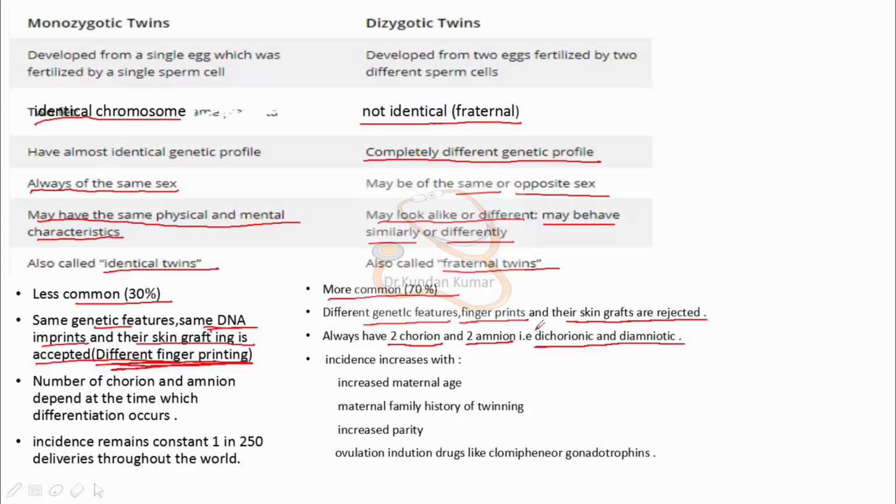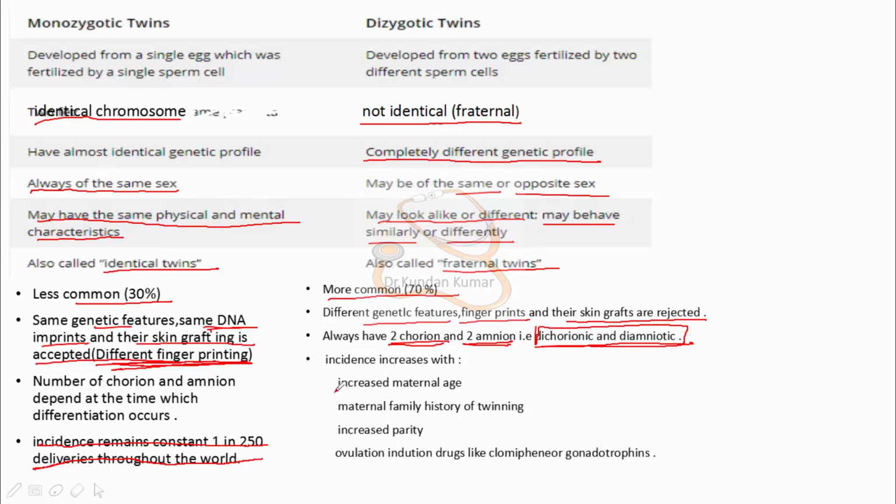Keep in mind, this does not depend on the time of differentiation. And in monozygotic twins, incidence remains constant, that is 1 out of 250 deliveries throughout the world. Okay, now let us talk about the incidence of twin pregnancies.